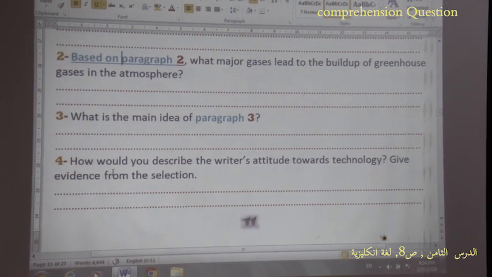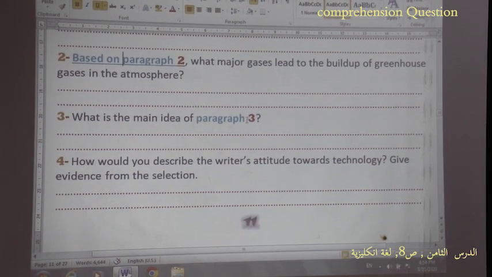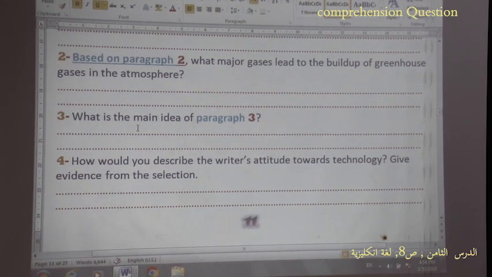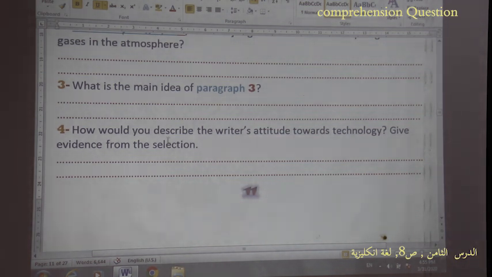Now the third question, what is the main idea of paragraph 3? Here I read paragraph 3 before I answer. I understand the most important points, the central points, and then I summarize the idea and write the answer here in the space. Now question 4, how would you describe the writer's attitude towards technology?